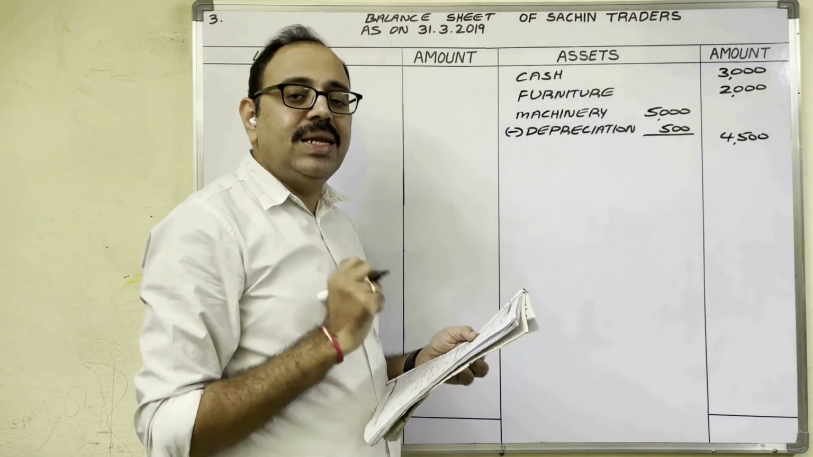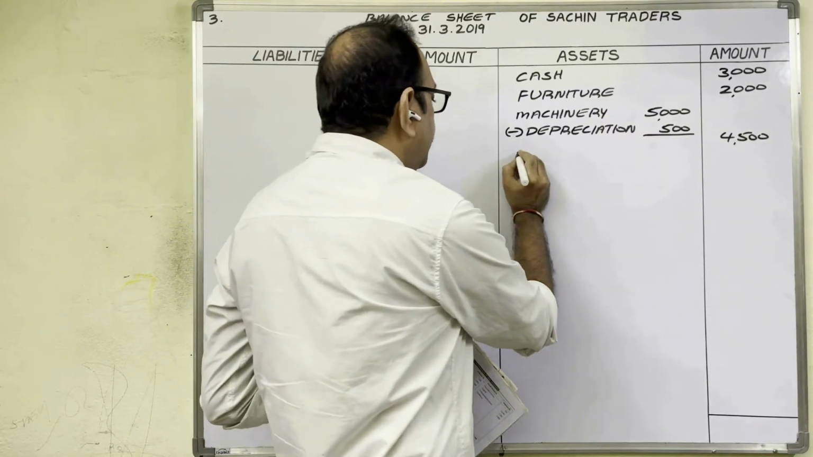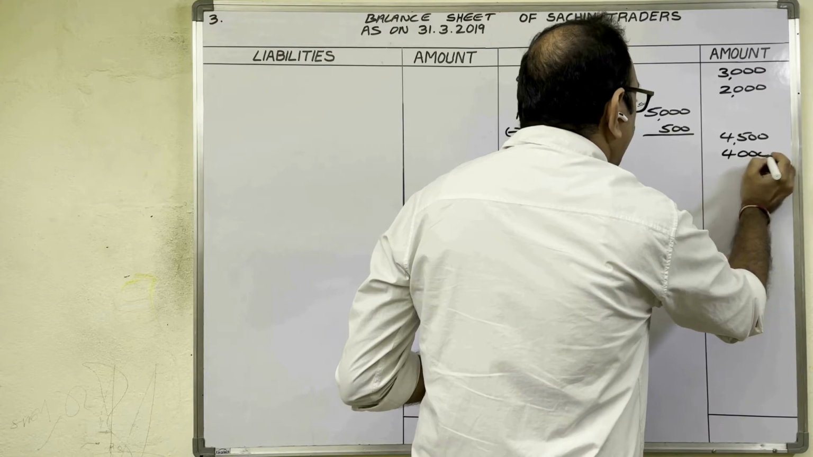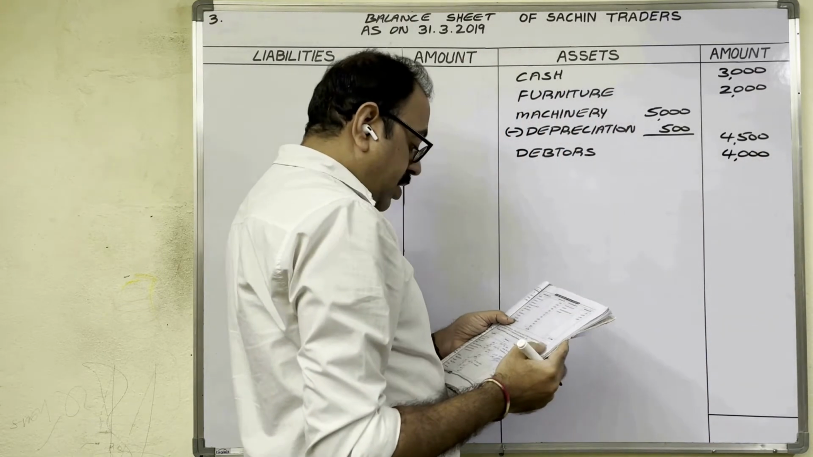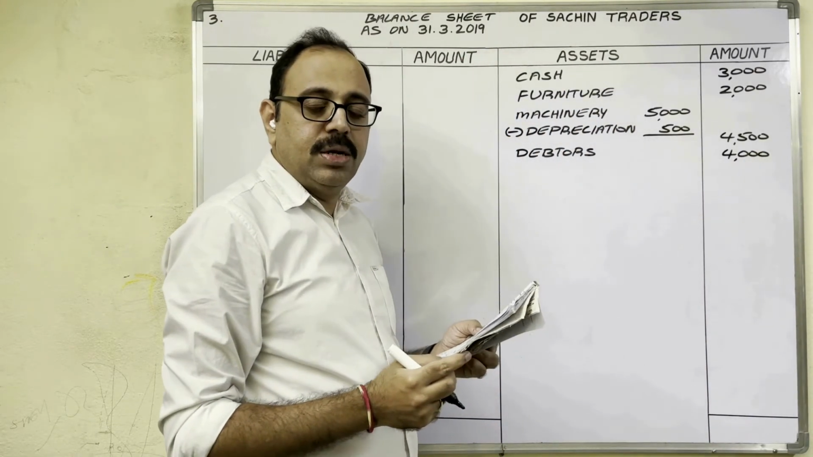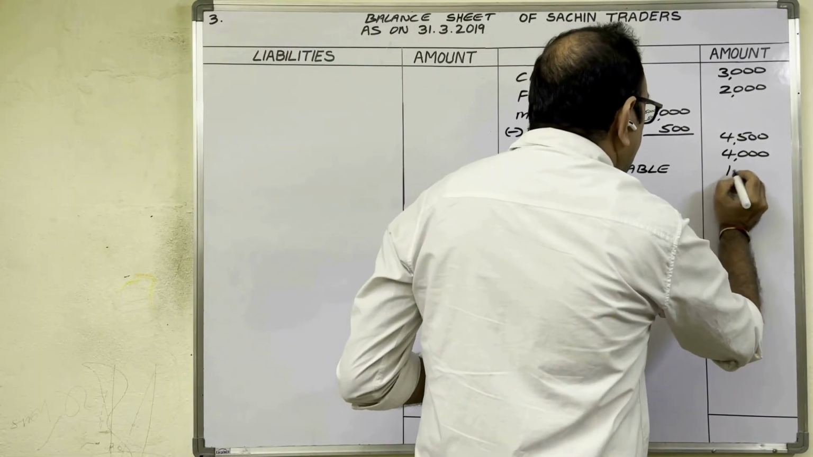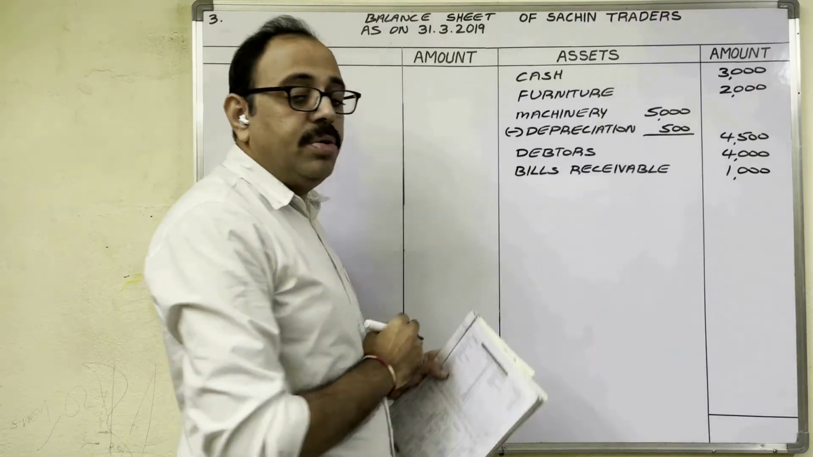Debtors. Debtor is an asset. Asset side. No adjustment. Therefore, amount in outer column 4,000 rupees. Discount bills receivable. This is also an asset. Asset side 1,000 rupees. Trial balance debit column completed.